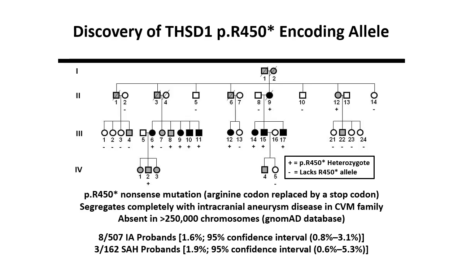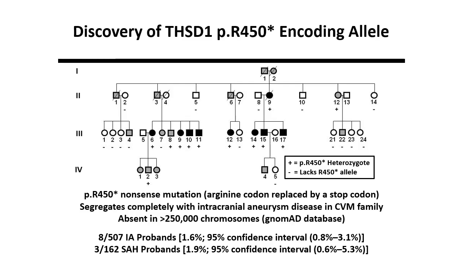Given the high penetrance of disease in this family and the apparent pattern of autosomal dominant inheritance, we focus on rare variants that impair protein coding capacity. Specifically, we interrogated missense, nonsense, frame shift, and insertion deletion mutations in protein coding genes. We discovered a single co-segregating rare nonsense variant in the THSD1 gene that was present in all 9 known affected individuals with IA or SAH and was absent in all 13 unaffected. Each affected individual is heterozygous for the nonsense mutation.